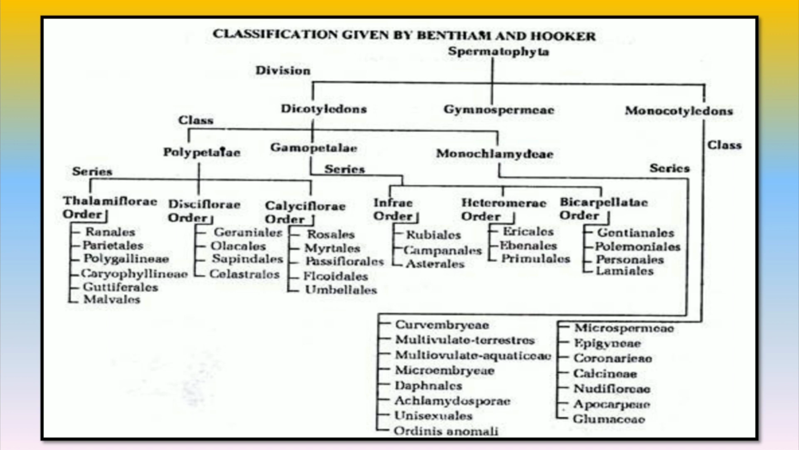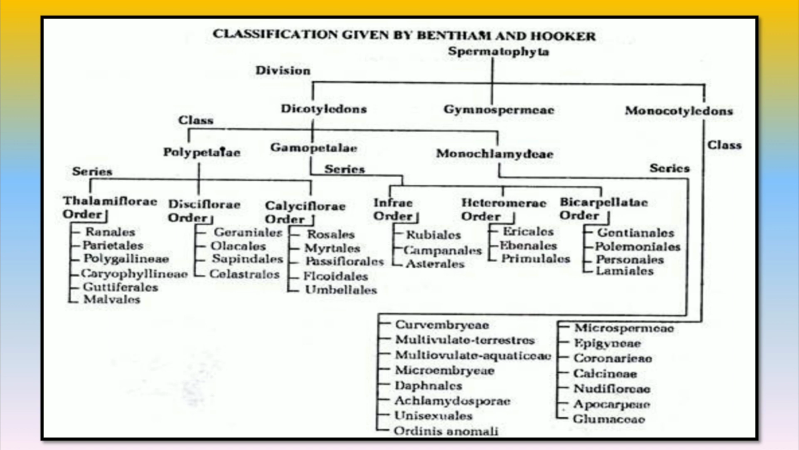Class first, polypetalae. This class is divided into 3 series. First, thalamiflorae, in which flowers have a superior ovary. This series is divided into 6 orders. These are ranales, parietales, polygalinae, caryophyllinae, guttiferales, malvales. Second, disciflorae, in which a nectar disc is present below the ovary and the ovary is superior. This series is divided into 4 orders, that is geraniales, olacales, celastrales, sapindales.